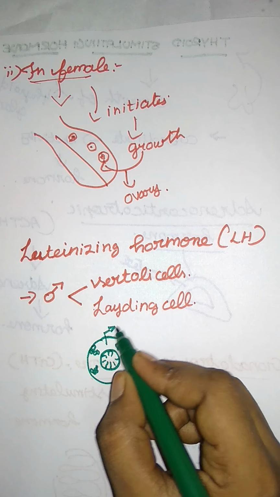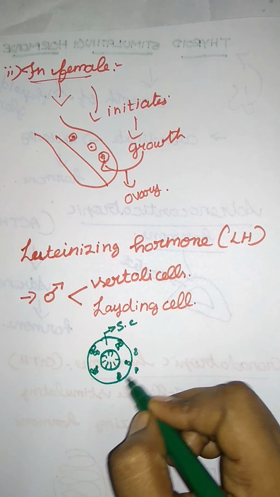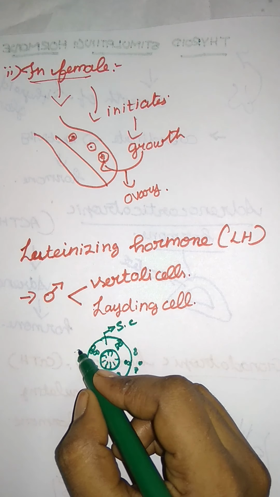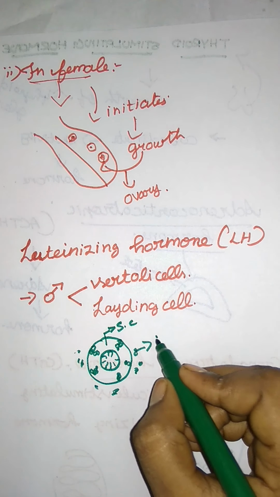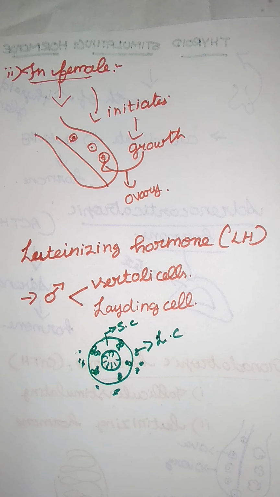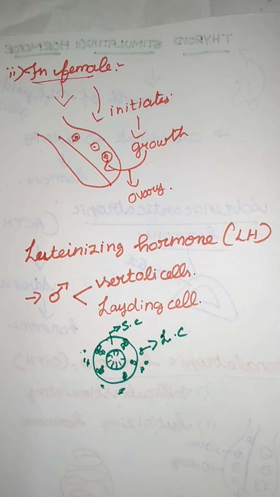That is the Sertoli cell, and here this is the Leydig cell. They just surround it. Now in this topic we have the Leydig cell.